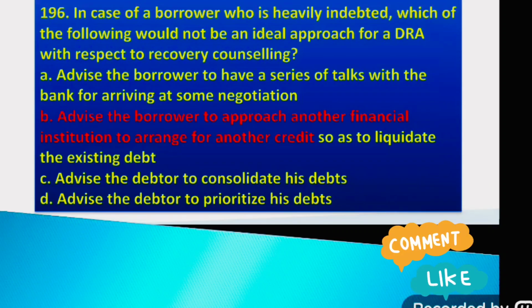Option C, advise the debtor to consolidate his debts. Option D, advise the debtor to prioritize his debts. The right answer is option B, advise the borrower to approach another financial institution to arrange for another credit so as to liquidate the existing debt.